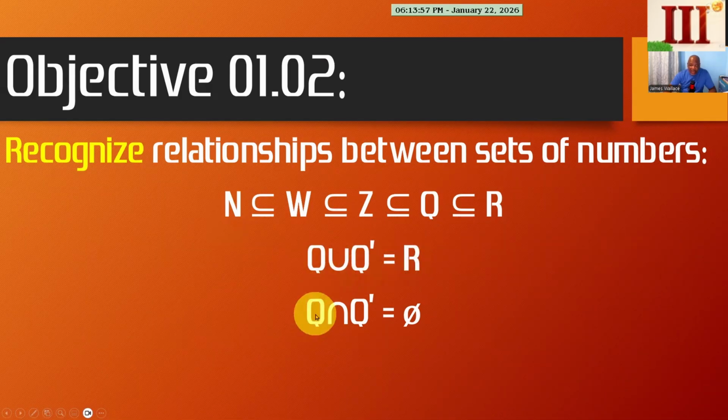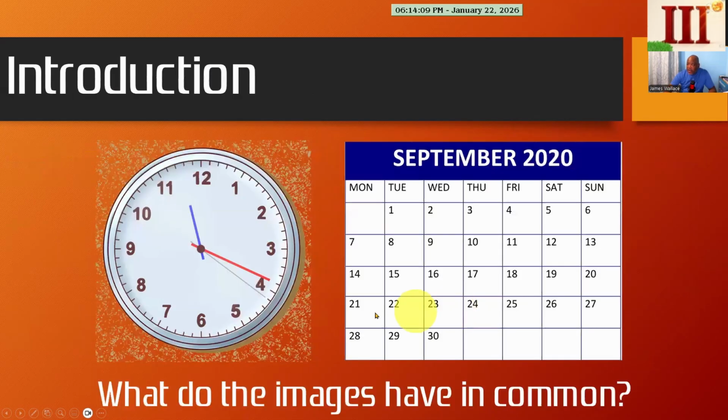And the intersection of rational numbers and irrational numbers is an empty set. This means that numbers have to be either rational or irrational. There's no in between.